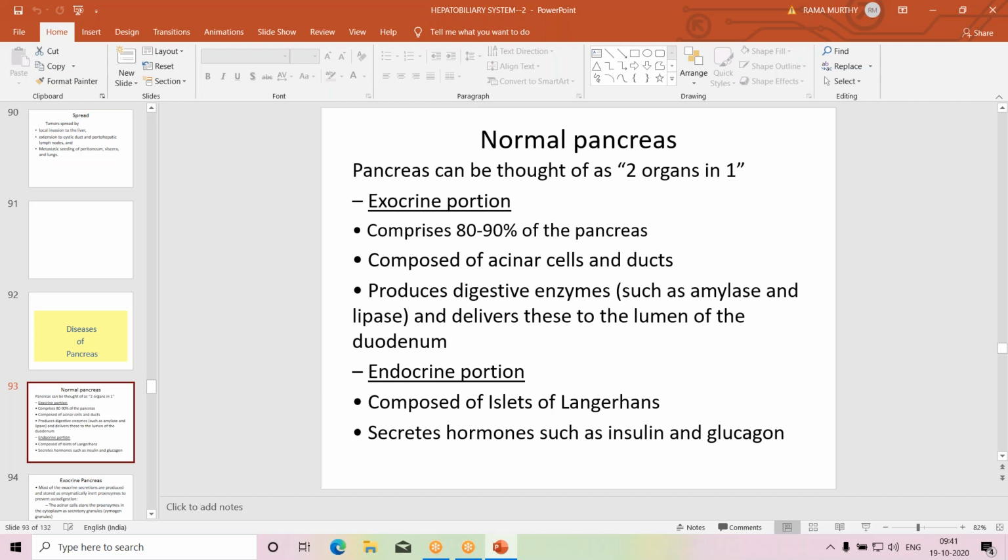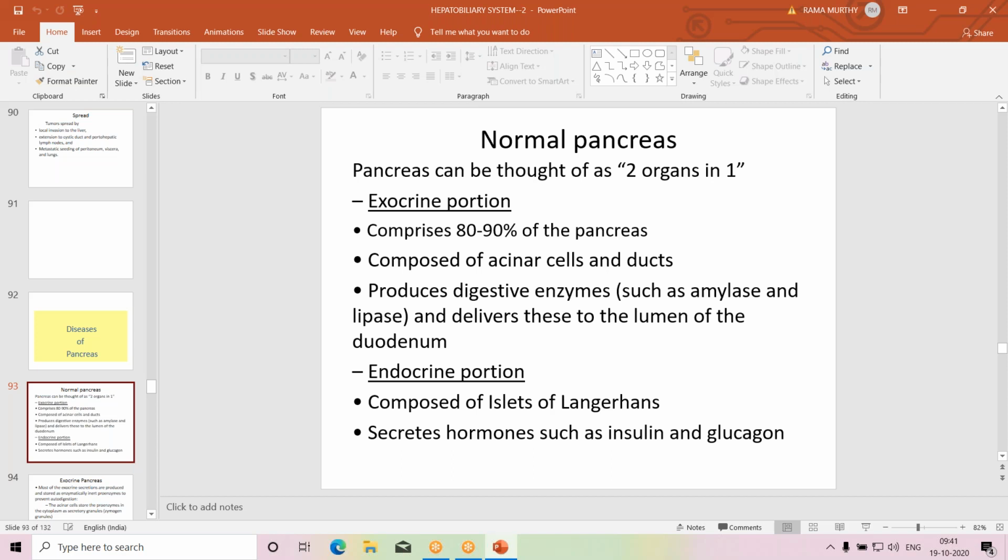Pancreas is a leaf-like structure. The head of the pancreas is seen in the duodenal loop, and then follows the body and tail. There are 3 parts in pancreas: head, body, and tail. Head is seen in the duodenal curve or duodenal loop.